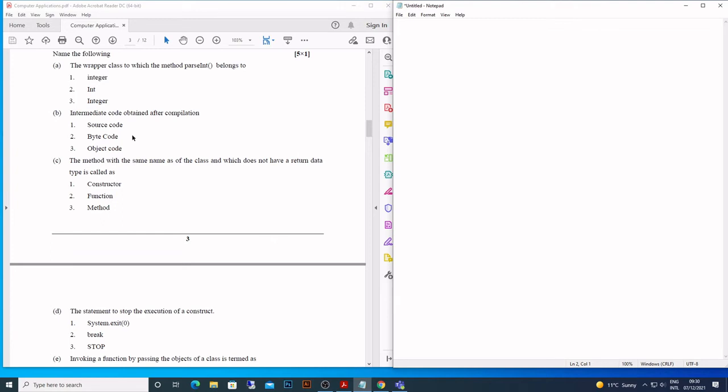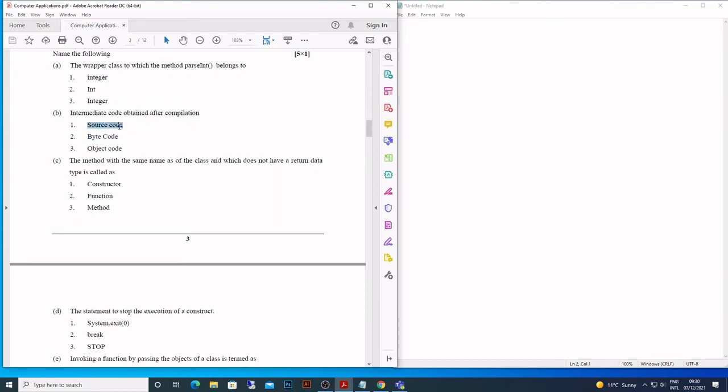Intermediate code obtained after compilation is known as bytecode. Bytecode is the one that provides Java the much-talked-about feature that Java has. And what is that feature known as? That is known as portability, which means that a program that you have written on Windows can run on iOS easily. That is because of this bytecode. So there are 3 terms here.